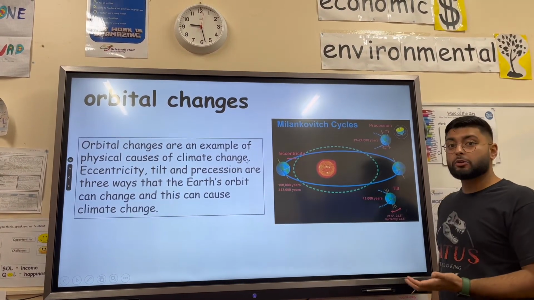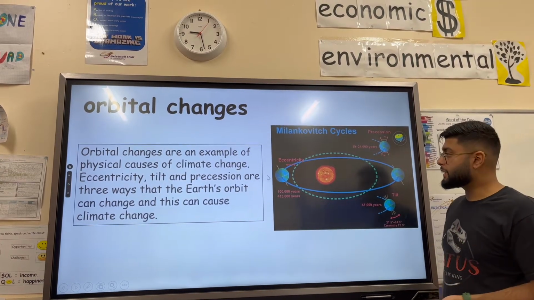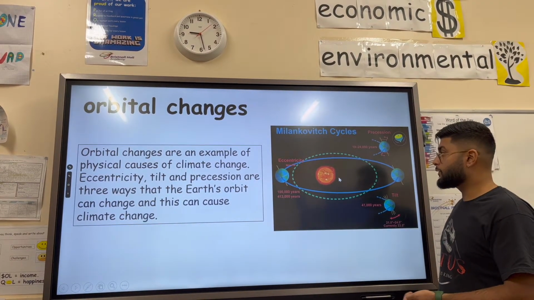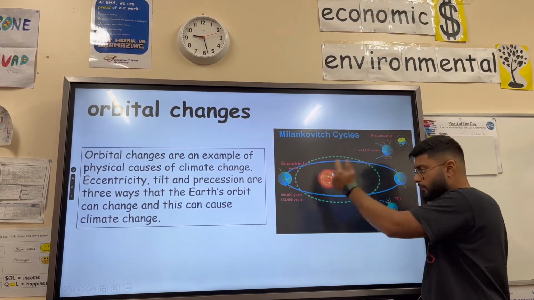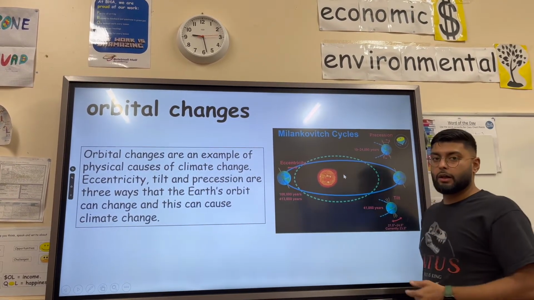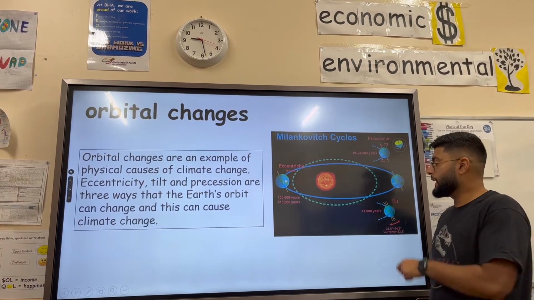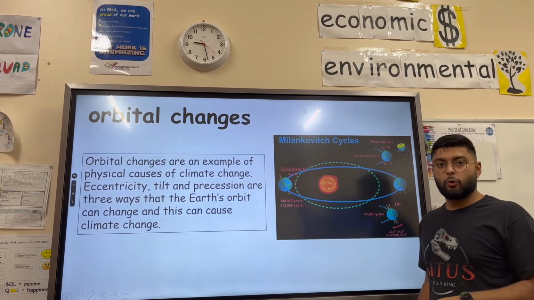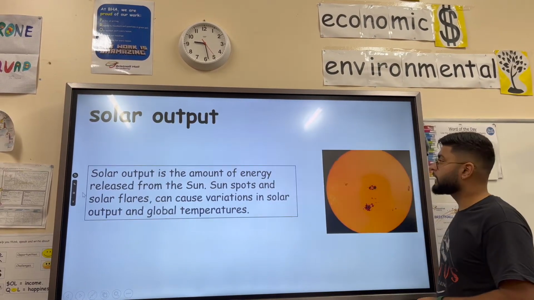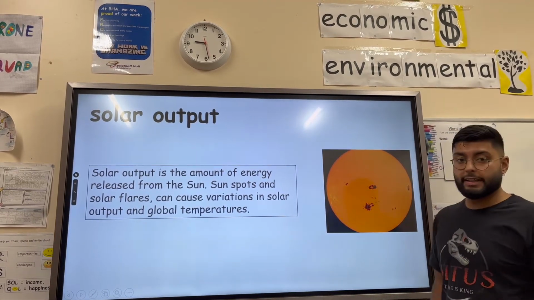And that change in the Earth's orbit, its proximity or closeness to the sun and its radiation, mean that our global temperatures can be higher or lower by a very, very small amount, a few tenths of a degree. So generally, in the green dashed line, the less eccentric orbit, the Earth is warmer because it's a bit closer to that solar radiation. And on the more eccentric or the more oval shaped orbit, it's going to be a little bit cooler because it's slightly further away.